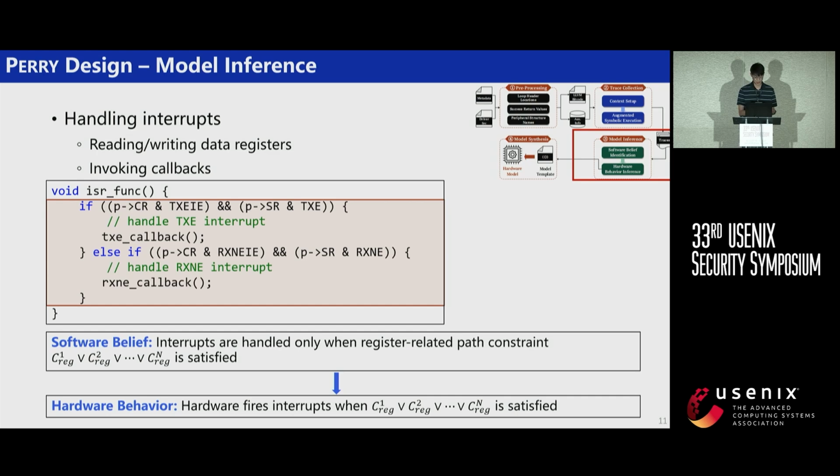So we collect path constraints until these interrupt handling actions and calculate a disjunction of these constraints as the interrupt firing condition. For example, there are 2 interrupt events, TXE and RxNE, and according to the path constraints, the hardware fires interrupts when TXE IE is set in CR and TXE is set in SR, or when RxNE IE is set in CR and RxNE is set in SR.